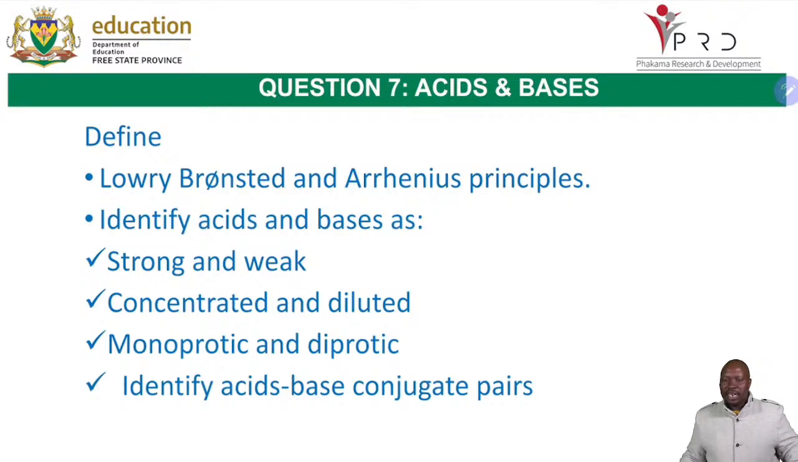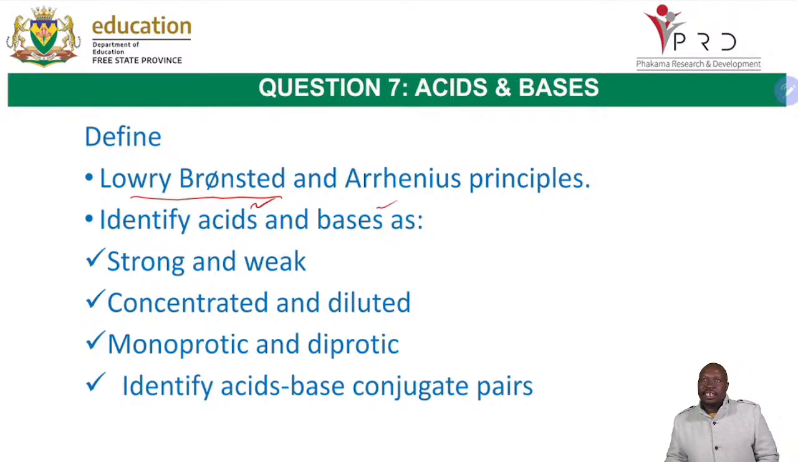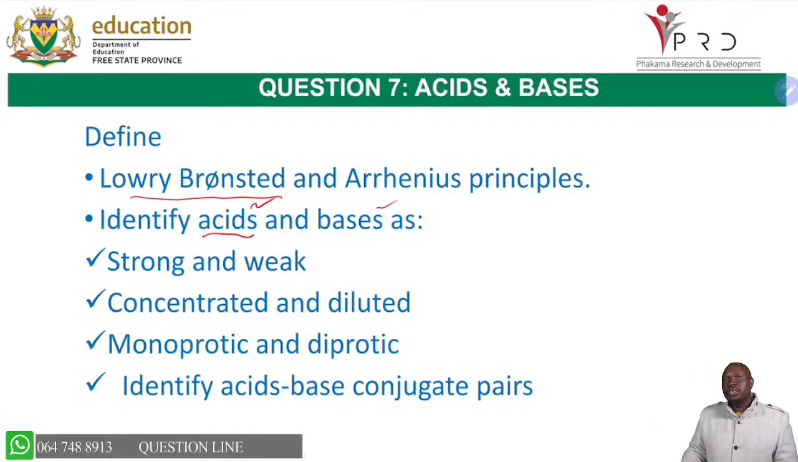You have done that in grade 11. We must be able to define an acid in terms of Lowry-Bronsted. Remember, with Lowry-Bronsted, you said an acid is a proton donor, a base is a proton acceptor. And then we said, according to Arrhenius, an acid is a substance that produces hydrogen ion in water or in aqueous solution. A base produces hydroxide ion in water or in aqueous solution.